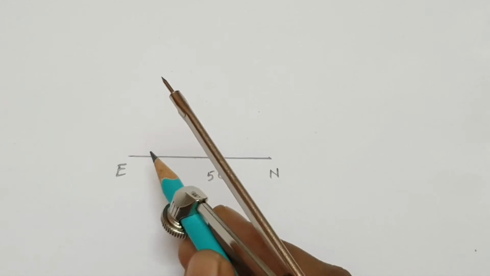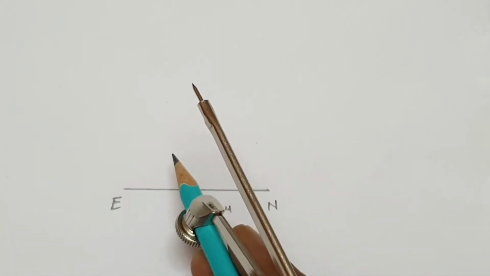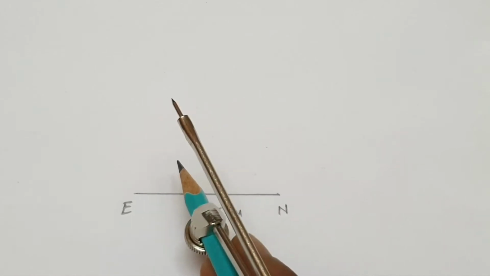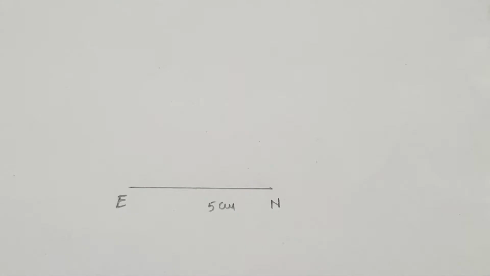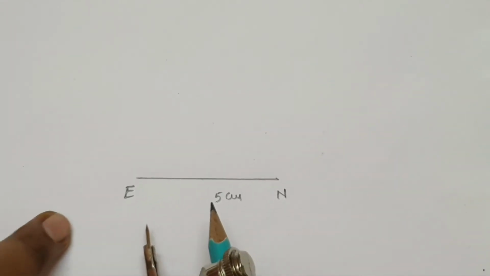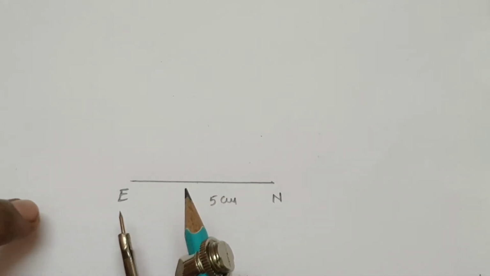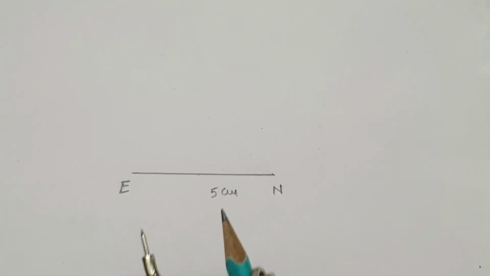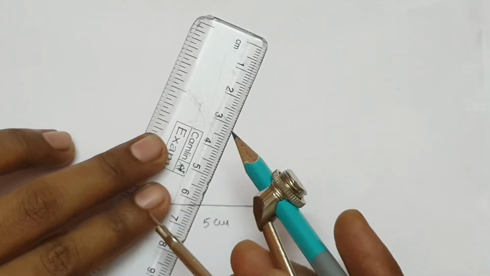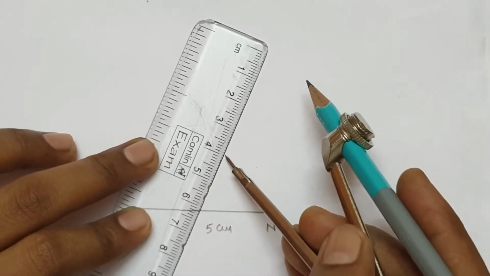And here next, EP 4 centimeters. And they said draw a circle with radius 4 centimeters, since PE is given as 4 centimeters. From E point, take 4 centimeters as radius.